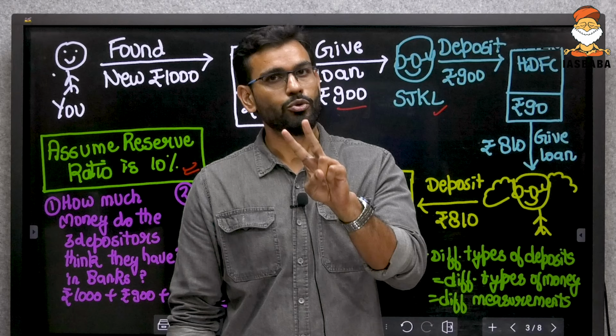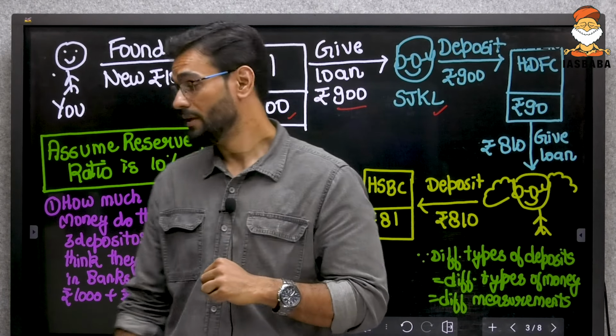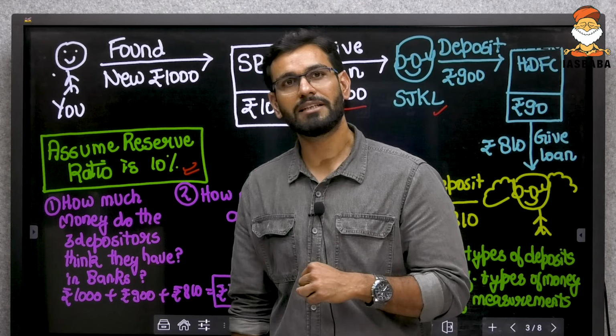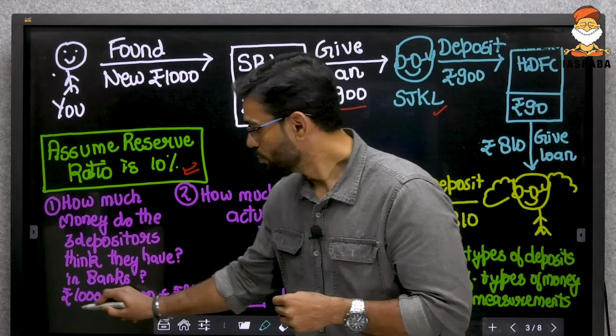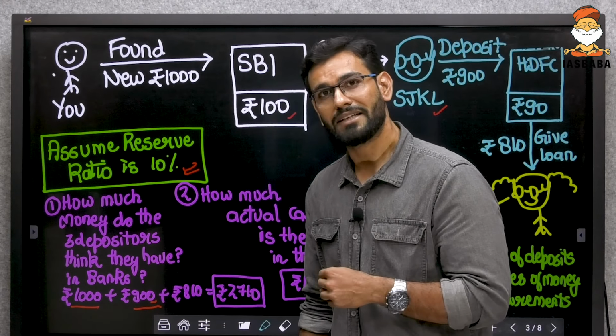Now, there are 2 important questions that we need to understand. What are those 2 questions? First of all, how much money do these 3 people think that they have in their bank accounts? You think you have 1000 rupees. Sharma ji ka ladka thinks he has 900 rupees.